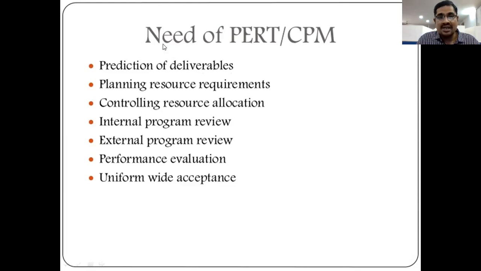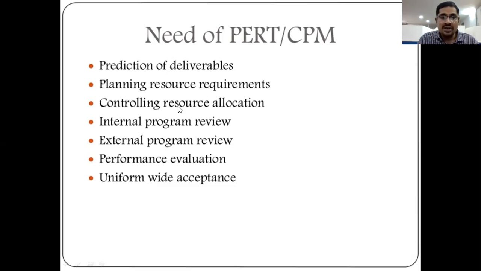Next, planning the resources requirement. Another need of PERT and CPM is planning the resources required: how much resources we need to complete the task. Resources means the 5 M's: money, men, material, machinery, and methods. So we plan these 5 M's and the requirements to complete our tasks.